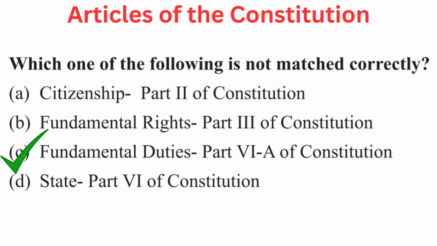Your question is which one of the following is not matched correctly? Your options are A citizenship part 2 of Constitution, B fundamental rights part 3 of Constitution, C fundamental duties part 4A of Constitution, or D state part 6 of Constitution. Right answer is C fundamental duties part 6A of Constitution.